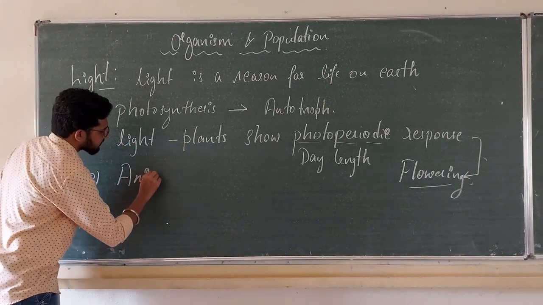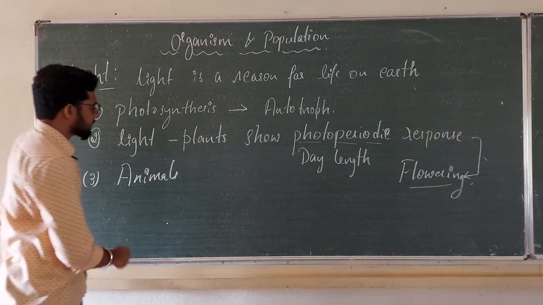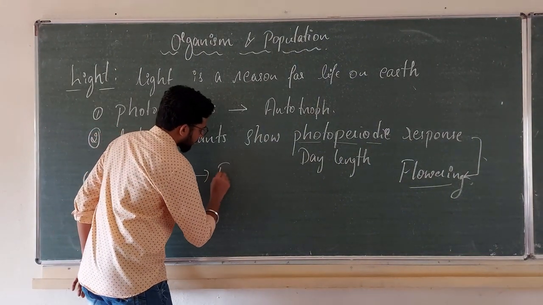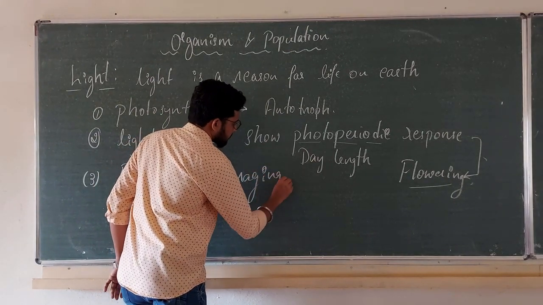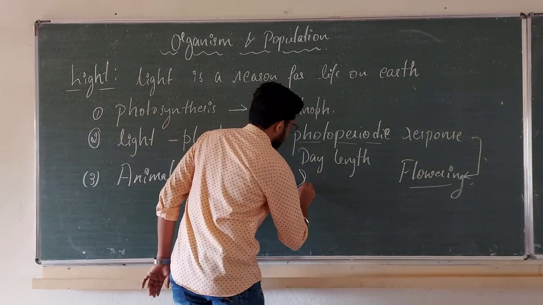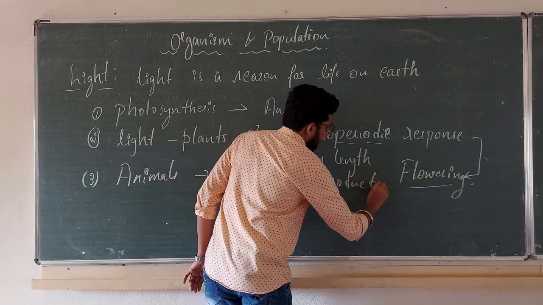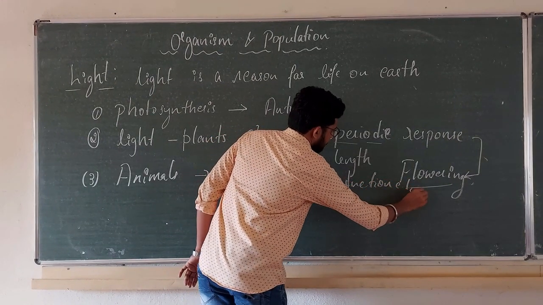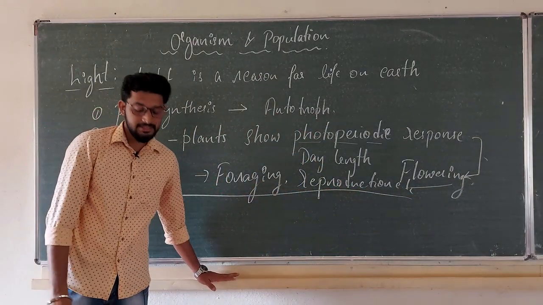Now animals. Because of the presence of light, it helps with foraging, reproduction, etc. What do you mean by foraging?